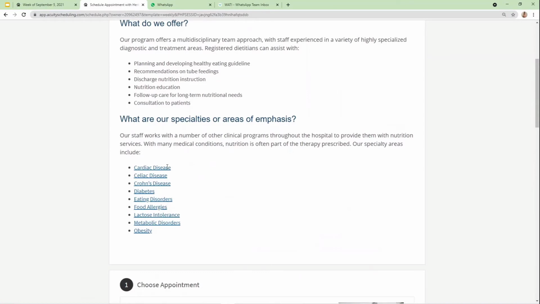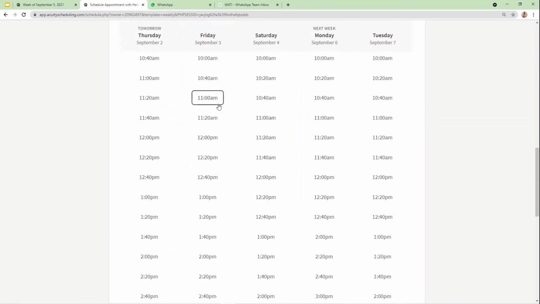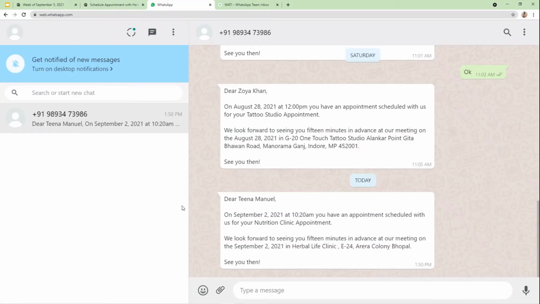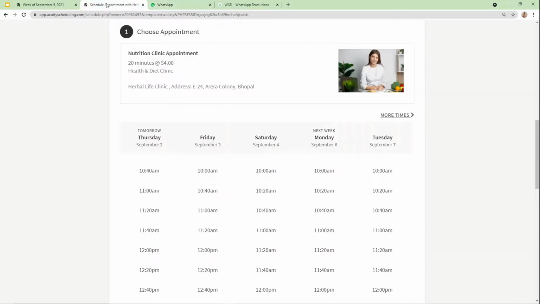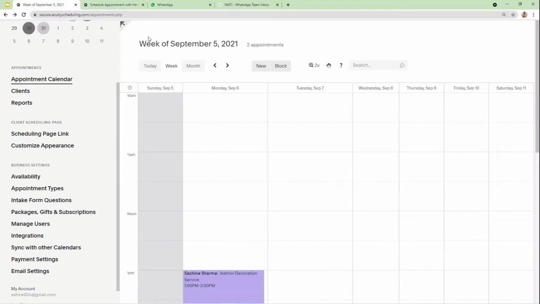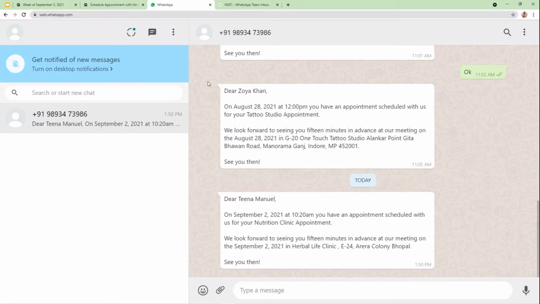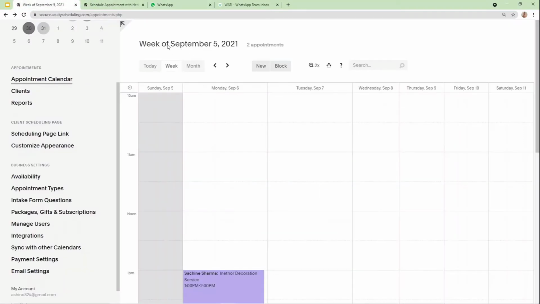So this is how our process is going to work: as and when a client is going to book an appointment from your appointment page, the message will be sent to them for confirmation automatically on WhatsApp. Now you must be thinking, how did I manage to create this workflow between Acuity Scheduling and WhatsApp, so that whenever the customer is booking an appointment, the message is sent on WhatsApp automatically? Let me tell you that I followed 3 simple steps and created this automation between WhatsApp and Acuity Scheduling.